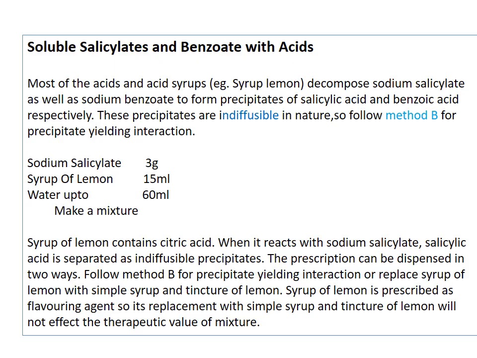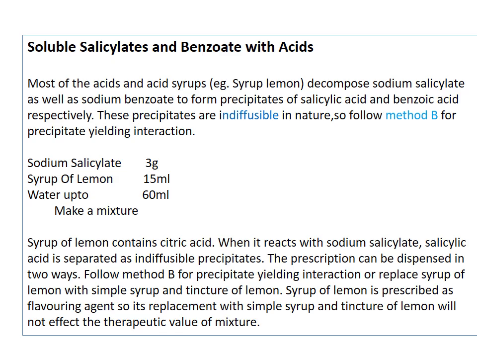Interaction of soluble salicylates and benzoates with acids. This interaction is a type of incompatibility which comes under chemical incompatibility. So what is that? This is the interaction of acids with salicylates as well as benzoates. That means most acids and acid syrups, for example syrup of lemon, decompose sodium salicylate as well as sodium benzoate.